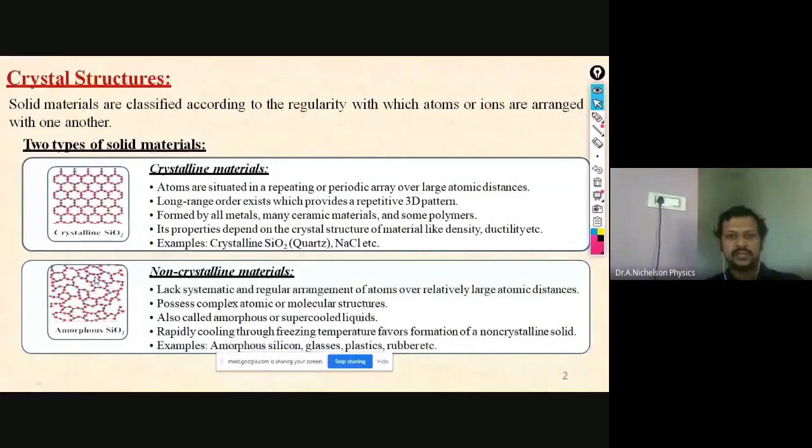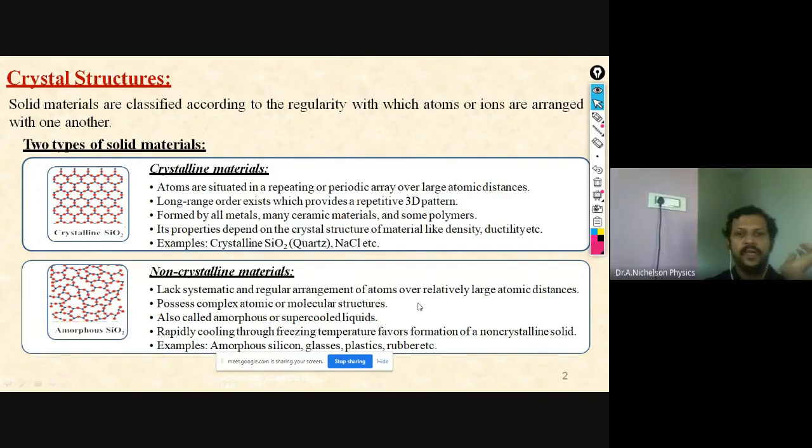This non-crystalline material is also called amorphous or supercooled liquids. They are rapidly cooled through the freezing temperature. You heat to a particular temperature and cool it rapidly, sudden cooling, which makes it act as a non-crystalline solid. That means it behaves as a non-crystalline material.